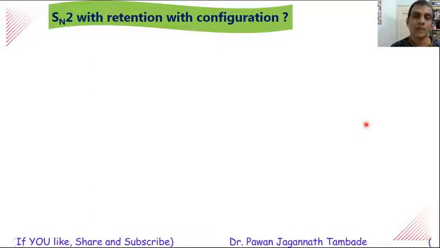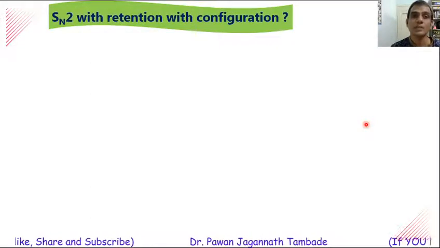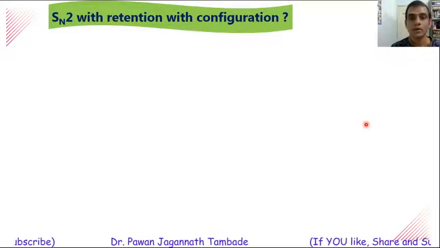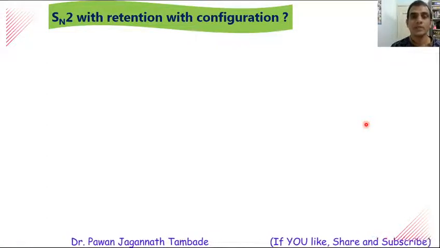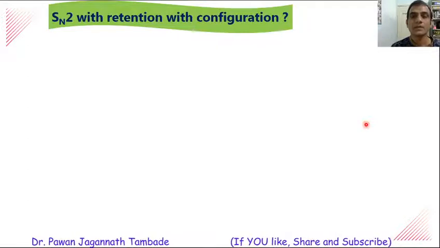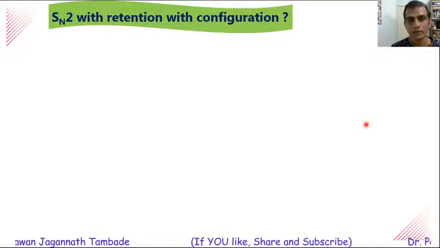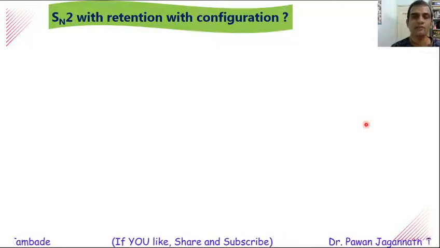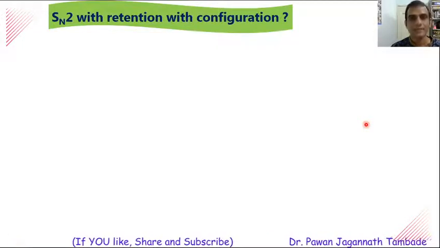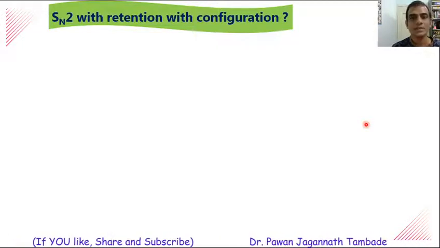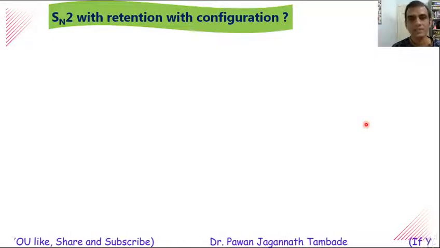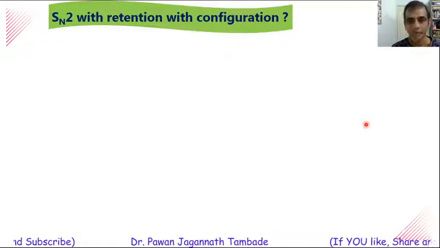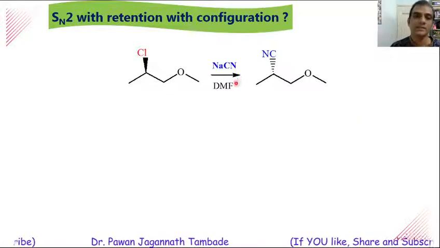Now I have one question: whether an SN2 reaction can proceed with retention of configuration. Is it possible? Up till now we saw that when an SN2 reaction occurs, there is an inversion of configuration. If we start from the R molecule, we will get S and vice versa. So look at this example. This is an exception. Because of some reason, we will see how it is an exception and we will also look at the reason behind it. So look at this reaction.